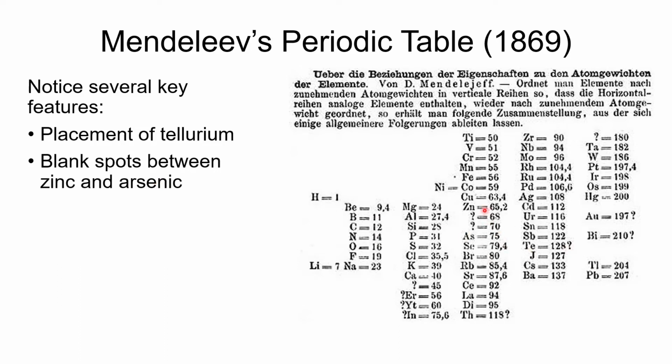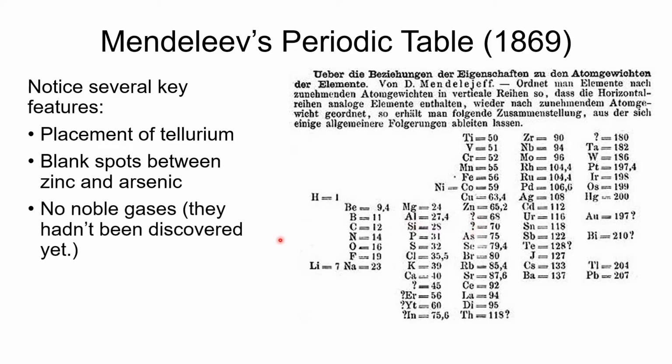There are some blank spots. So notice the blank spots here between zinc and arsenic. That is where on our modern periodic table we have gallium and germanium. And so he called them eka aluminum for gallium and eka silicon for germanium. You'll also notice that there are no noble gases. The noble gases were not discovered until the 1890s, which is kind of remarkable.